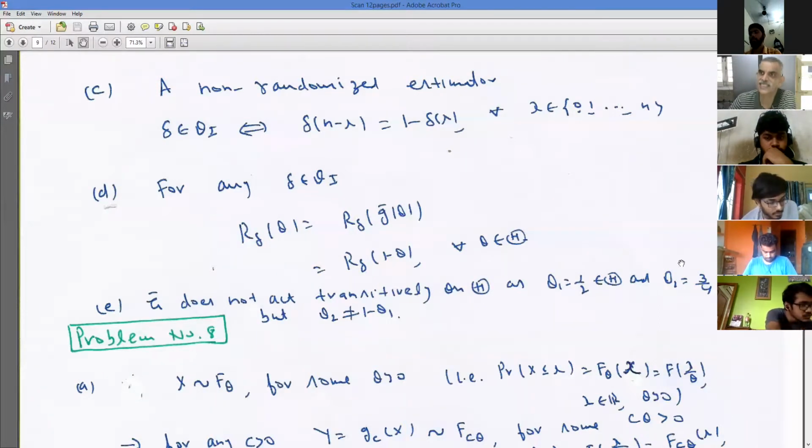So that is why in this case risk will not be a constant for any invariant rule. Right? So in this case, finding a best invariant rule may again be difficult, because risk is again depending on theta. Now you have to minimize the risk at every theta.